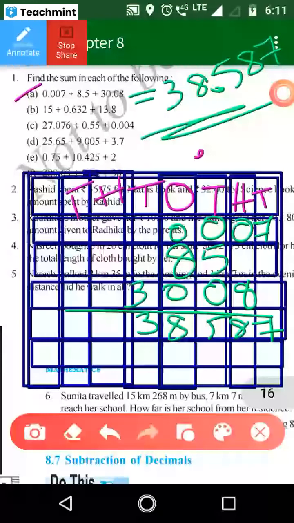Is it completed now? No, ma'am. Ma'am, completed. Good. So here there is no value, it means 0 is there. Okay, don't get confused.